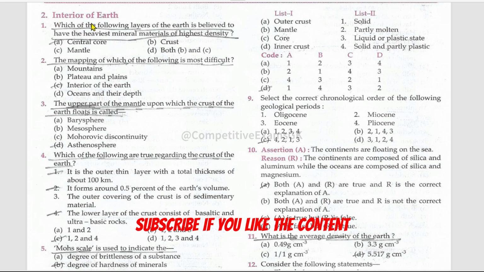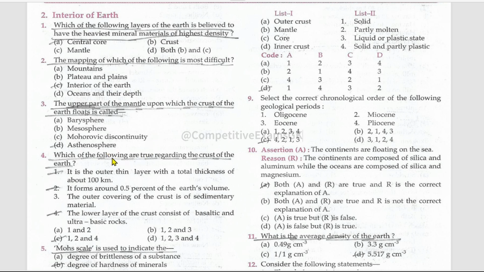Next subtopic is interior of Earth. Each of the following layers of the Earth is believed to have the heaviest mineral materials of highest density, central core. The mapping of which of the following is most difficult? Interior of the Earth. The upper part of the mantle upon which the crust of the Earth floats is called asthenosphere.